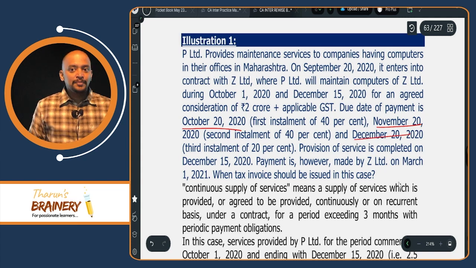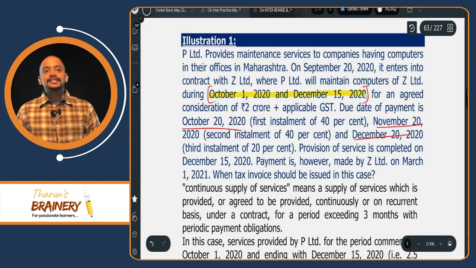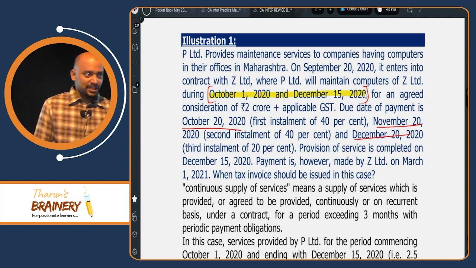Absolutely wrong. Because first of all it is not a continuous supply of service. Check when they started service and when the service got completed. The service started on October 1st and it was completed on December 15. Means the service is not more than 3 months. So please look out for this in the question.